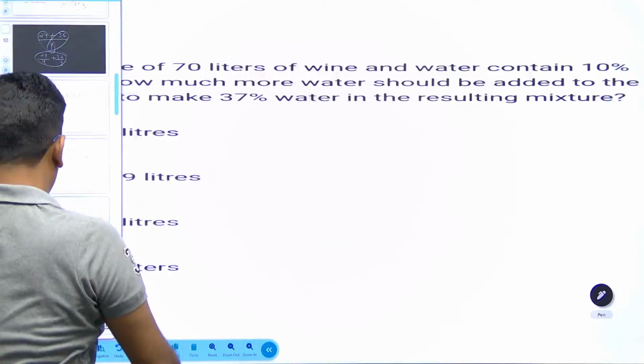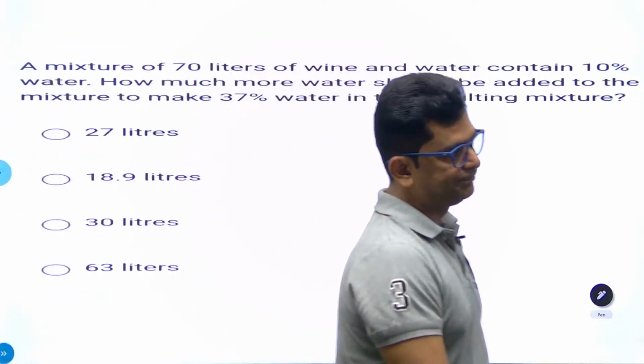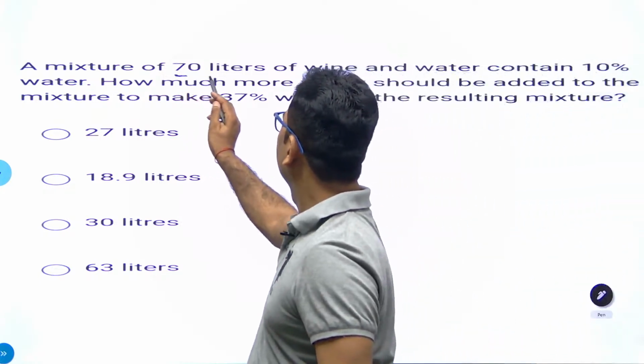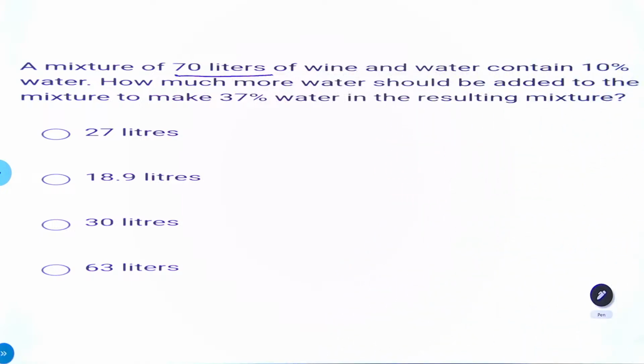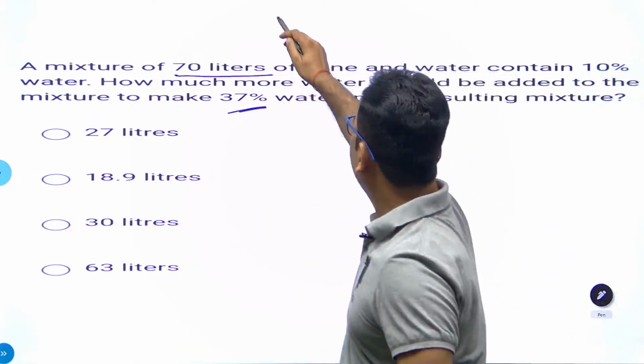We have another question like this. That's the most beautiful thing. Just read it out. A mixture of 70 liter of wine and water contains 10% water. How much more water should be added to the mixture to make it 37%? Once again, we have a container.